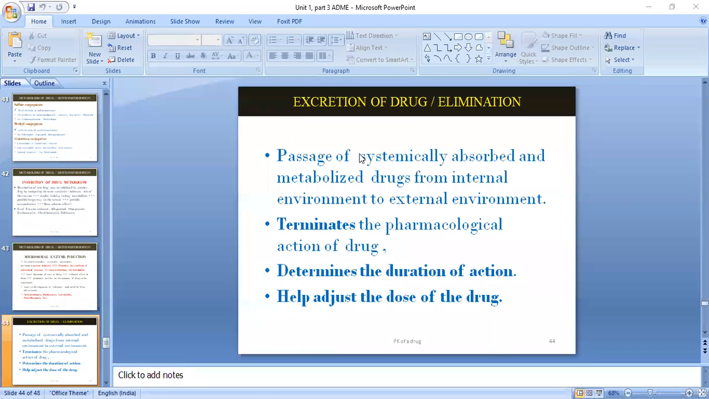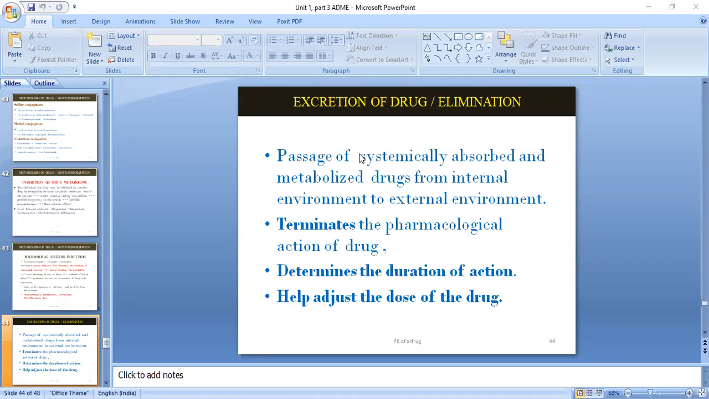Okay, so here we'll see the passage of systemically absorbed and metabolized drug from the internal environment to the external environment. Obviously, elimination is nothing but the drug which was absorbed and metabolized in the internal environment passing through to the external environment. Okay, so this will terminate the pharmacological action of the drug. So once the drug is eliminated, whatever effect you see will go off.